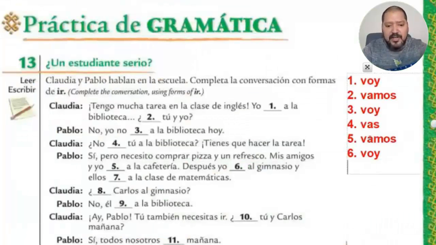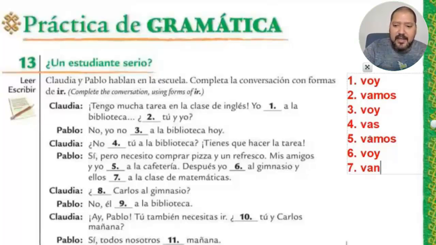If the pronoun is ellos, as you have it in number 7, then I need to use the correct form, van. Then, Carlos al gimnasio. If I need to replace Carlos by the pronoun, that would be he, or in Spanish, él.